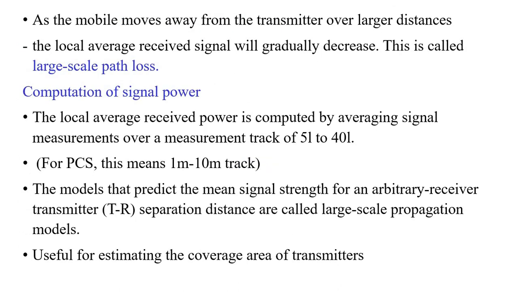More than this, we also have to know about large scale propagation and path loss. At a long distance from the transmitter antenna, when the signal is undergoing some kind of fading or some obstacle, it will undergo large scale path loss. Based on this, we can predict the signal strength at a particular distance from the transmitter. The models that predict the signal strength for an arbitrary transmitter-receiver separation distance are called large scale propagation models.